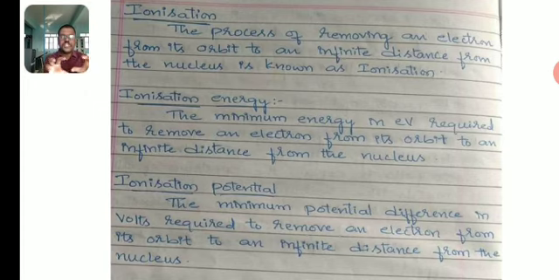Then ionization potential: the minimum potential difference in volts required to remove an electron from its orbit to an infinite distance from the nucleus is known as ionization potential. So ionization, ionization energy, ionization potential.